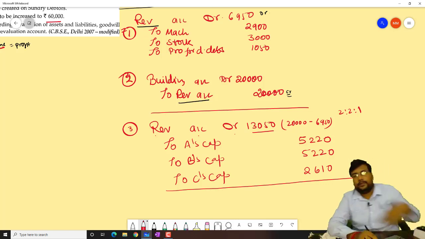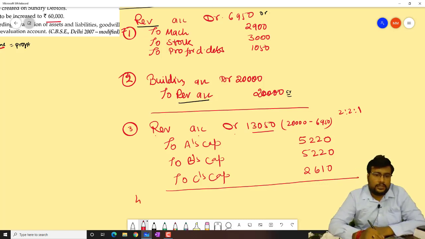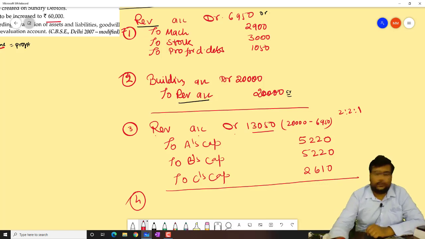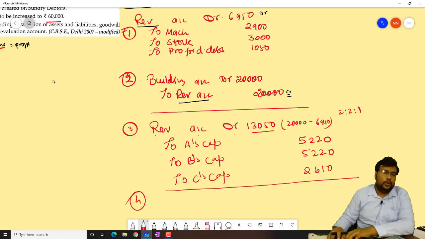Getting my point? So revaluation account debit 13,050, to A's capital 5,220, to B's capital 5,220 and to C's capital 2,610. Transaction number 4. Now the revaluation matter is over.